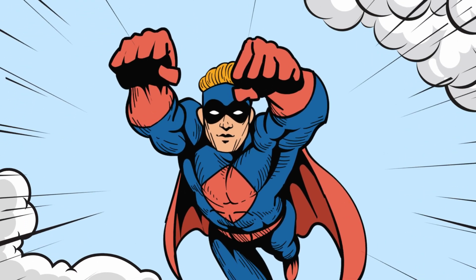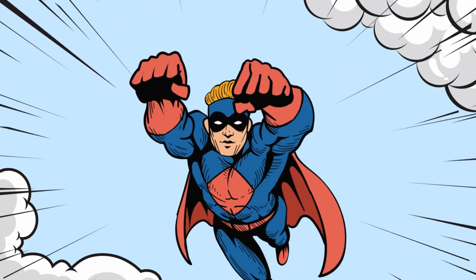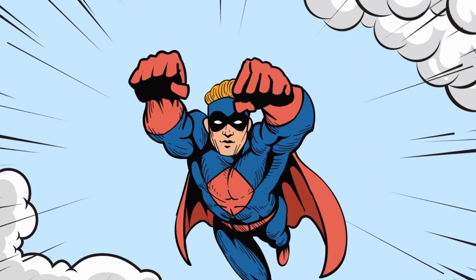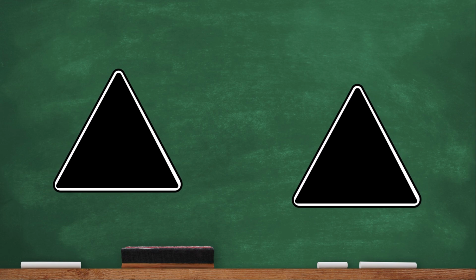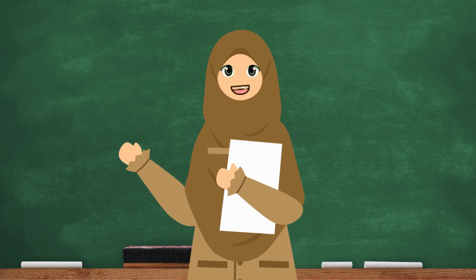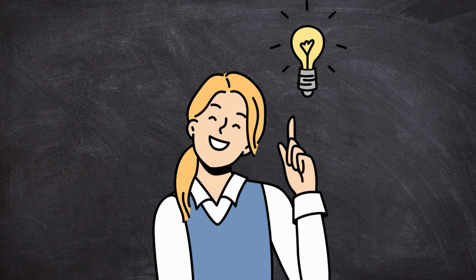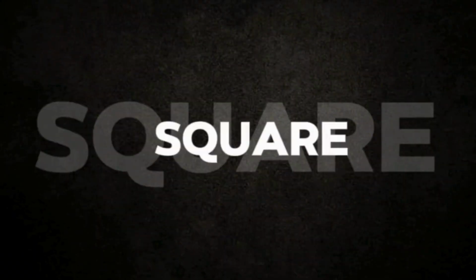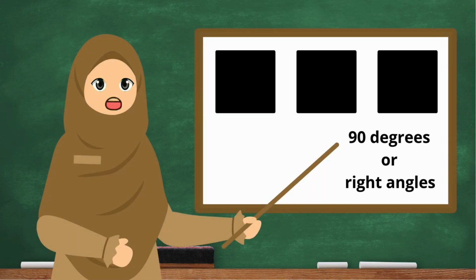So guys, even though it looks simple, the triangle is one of the hidden heroes in science, technology, and everyday life. Besides the flat shape of a triangle, today we will discuss a shape that we often see in our daily lives. This shape is simple yet very unique. What is it? Yes, that's right. We will discuss the square. A square is a two-dimensional flat shape that has four sides of equal length and four right angles, which are 90 degrees. The characteristic of a square is that all its sides and angles are equal.